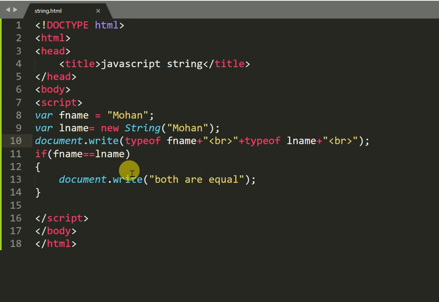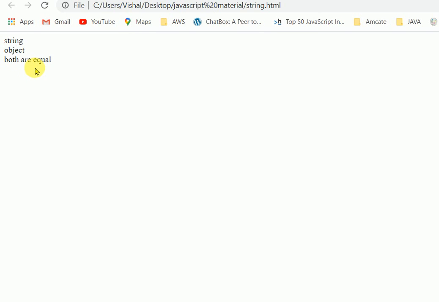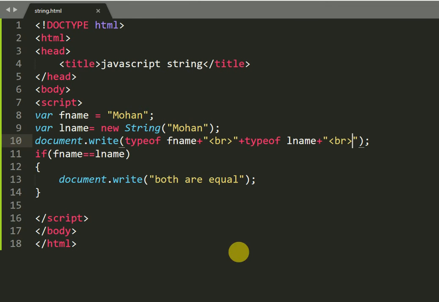So we will compare fName and lName. After comparing fName and lName, we got that both are equal. We see that Mohan and Mohan are equal, so we got the same value.